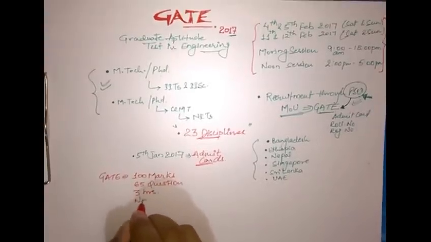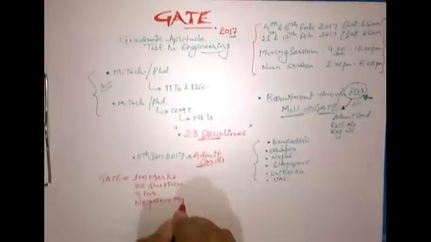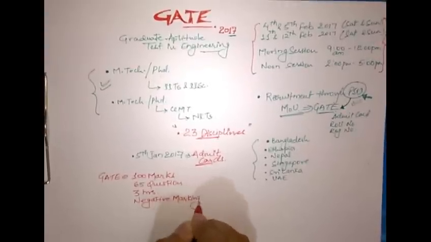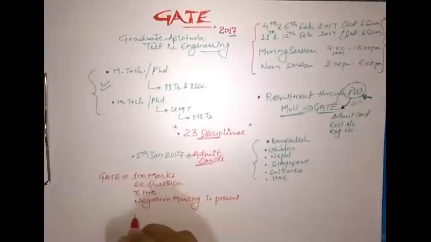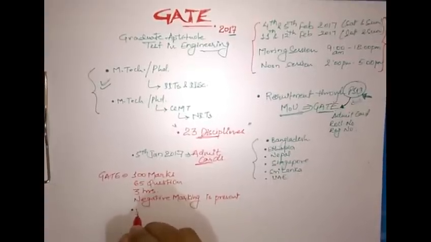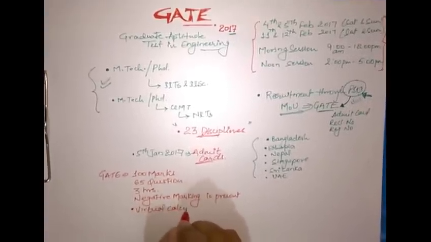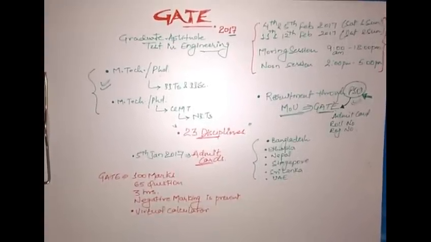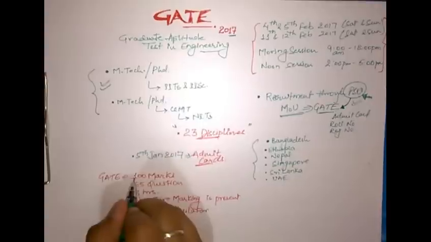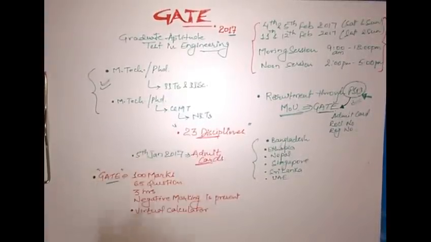It is a negative marking paper. One more thing, we are provided with a virtual calculator. This is the very rough, very basic knowledge about GATE, what GATE is.